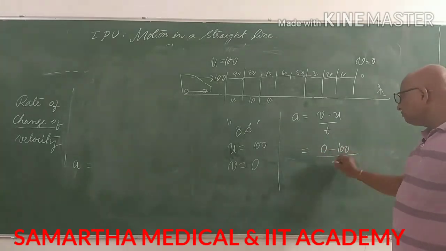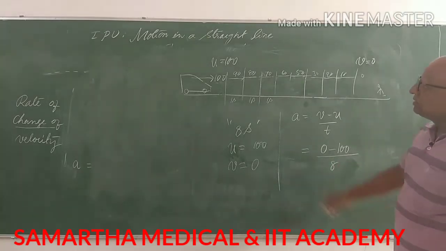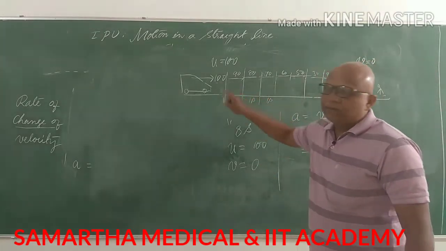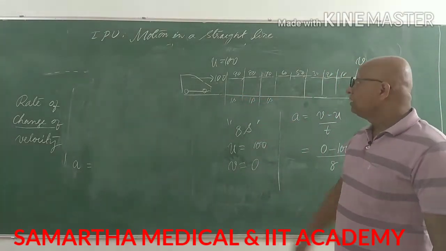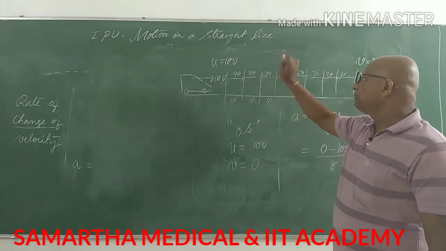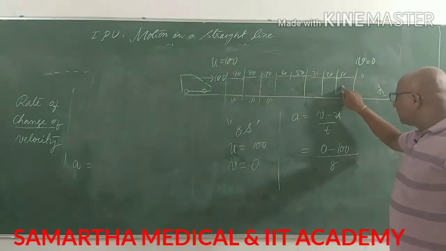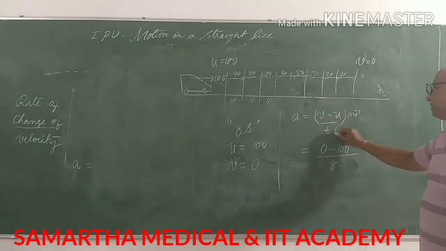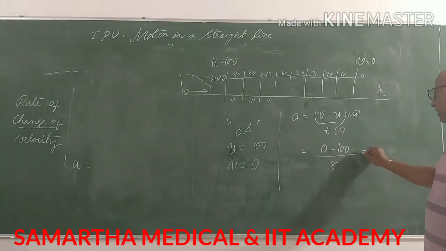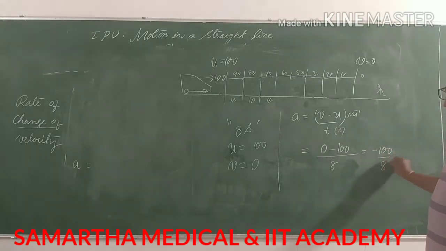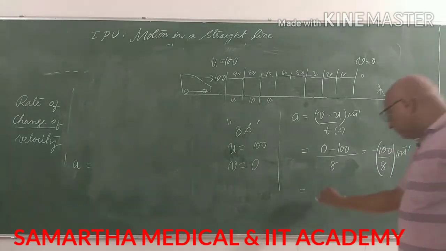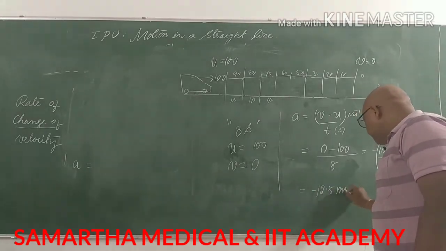Let's take 8 seconds. Okay, the velocity is in per hour and time is in seconds; we should not write it like that. Suppose 100 meter per second is the velocity of the car: 100 meter per second, 90, 80, 70, 60, down to 10 meter per second, 0 meter per second. Velocity is taken in meter per second and time in seconds. Then this becomes minus 100 by 8 meter per second. If you divide 100 by 8, it becomes minus 12.5 meter per second.